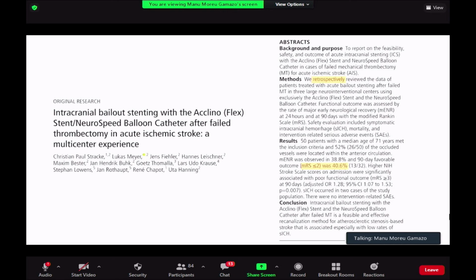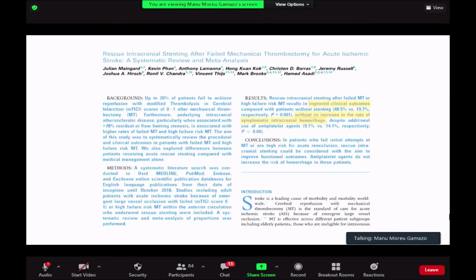So this paper was really important because it was proving the effectiveness and utility and safety of this technique. Another one, this is a systematic review and meta-analysis with retrospective trials, and all of them, they were close to 48% of a good clinical outcome.